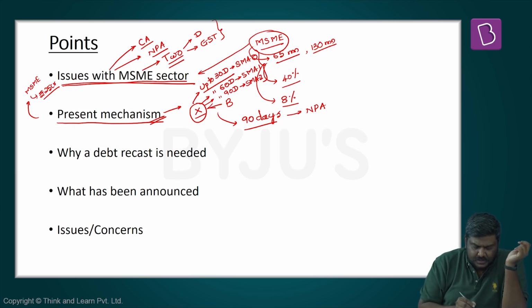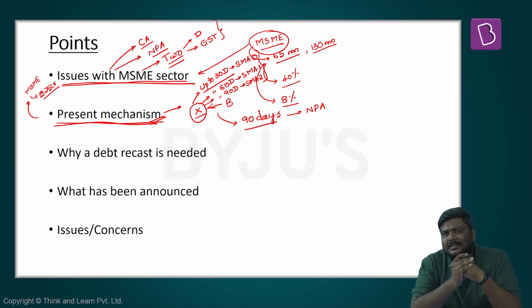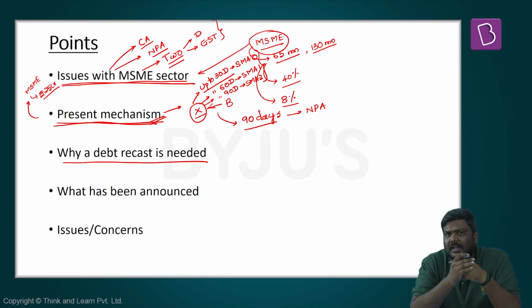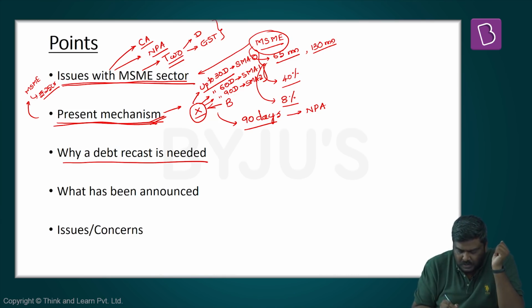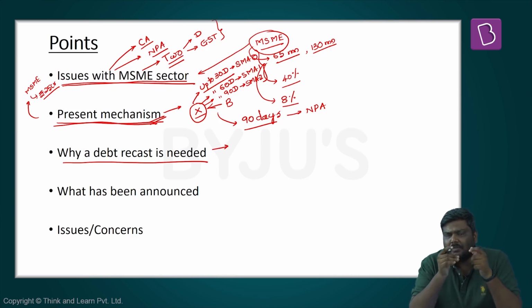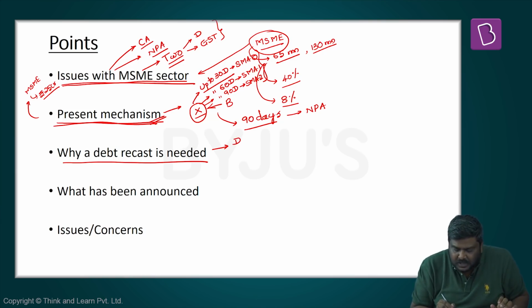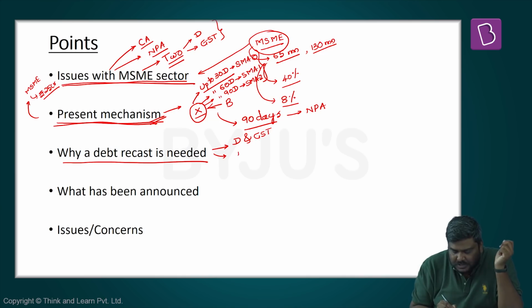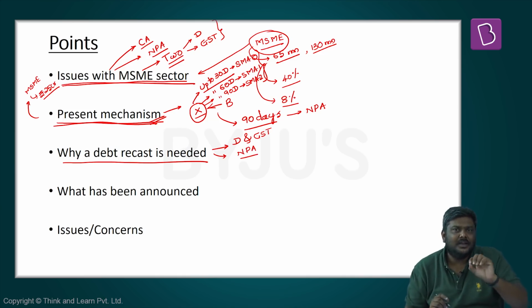Now, please understand this. If there is a present mechanism, what was the need for this particular debt recast announcement? The reasons why the debt recast was needed were, one, as already mentioned, the MSME sector has been disrupted by demonetization as well as the implementation of the GST exercise. Second, as already mentioned, the non-performing assets in the MSME sector have kept on increasing.